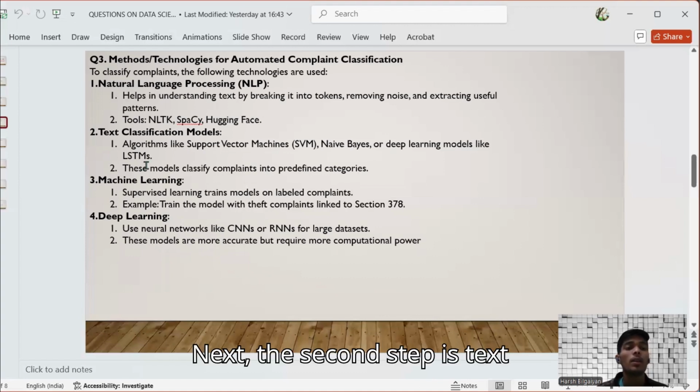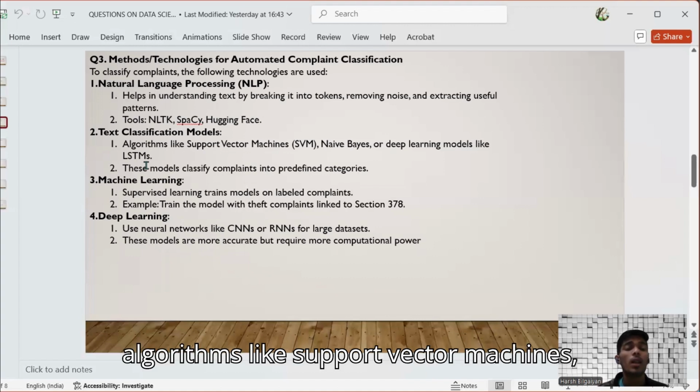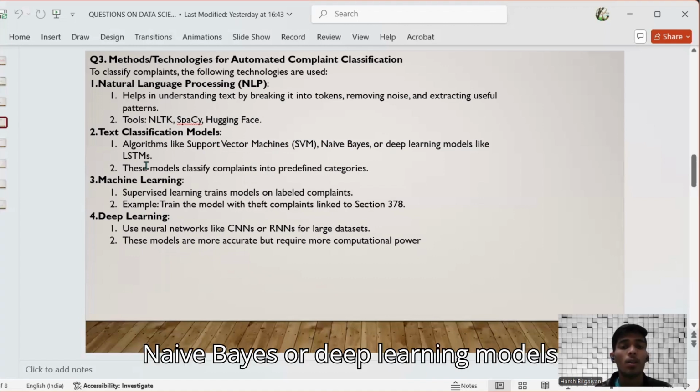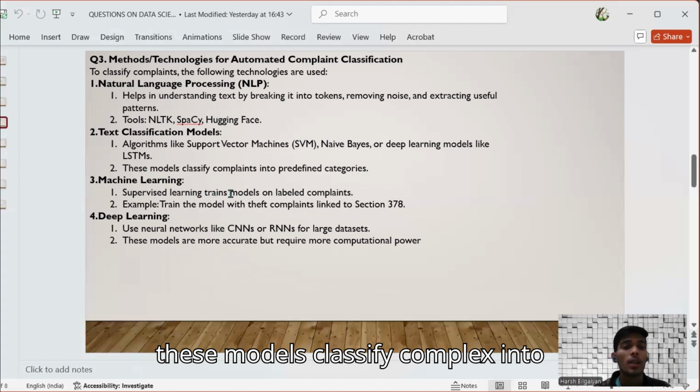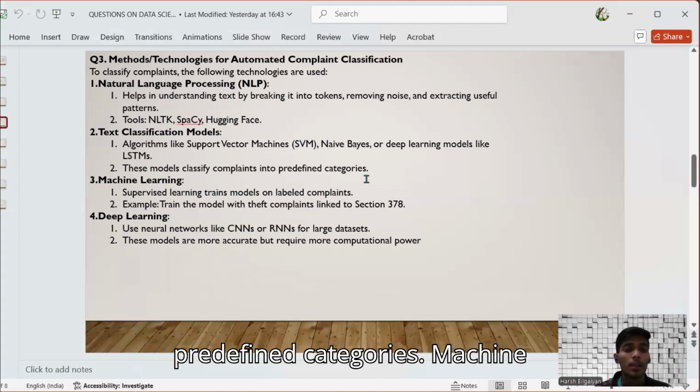Next, the second step is text classification models. Algorithms like support vector machines, naive Bayes, or deep learning models are used. These models classify complaints into predefined categories.